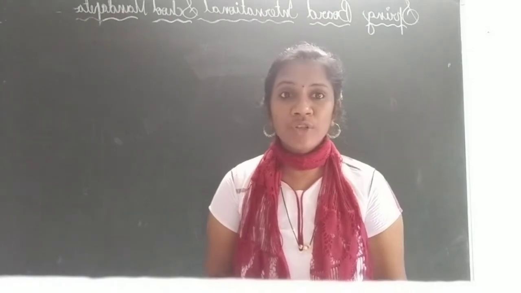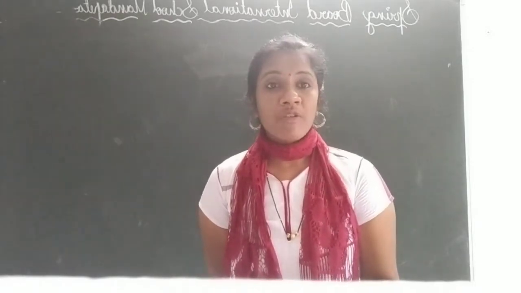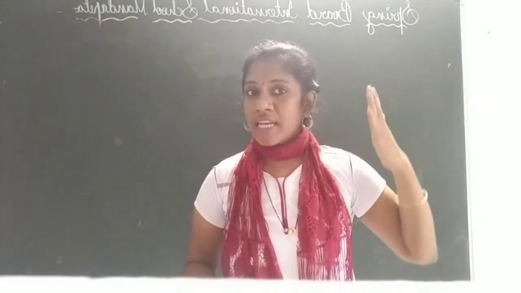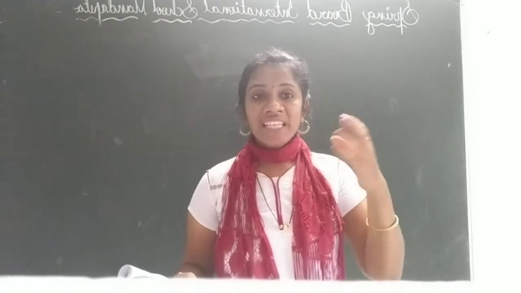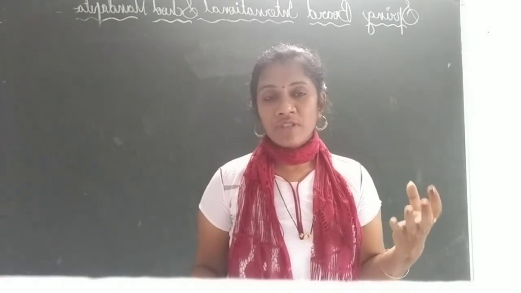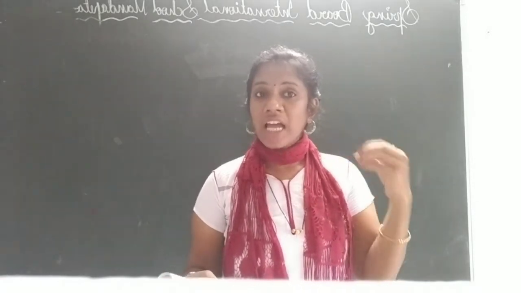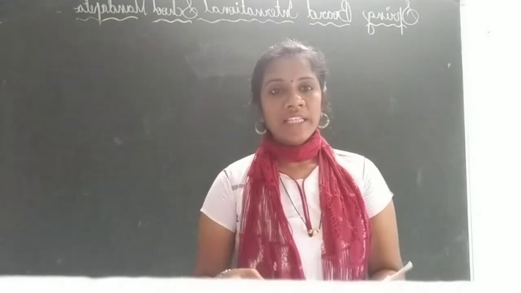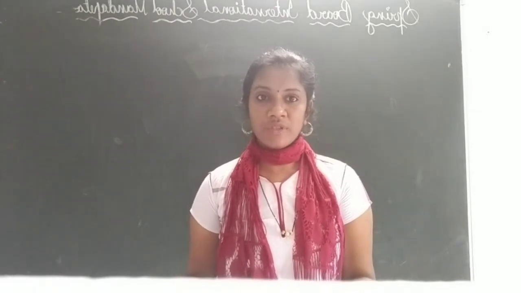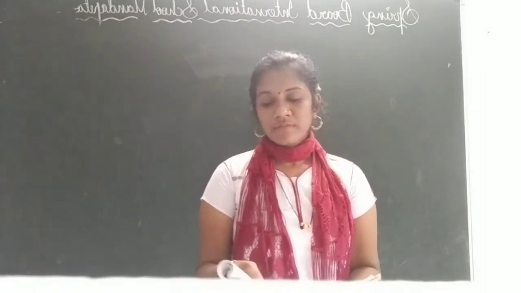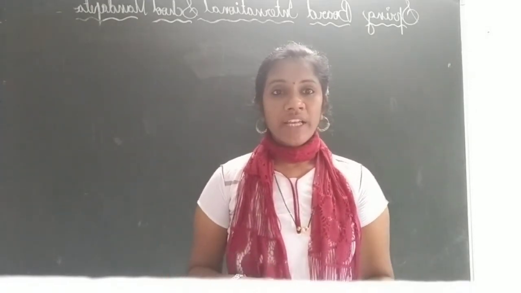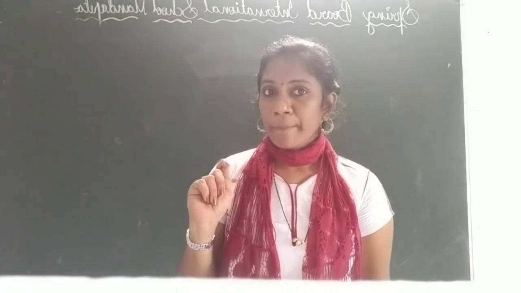Next one, macronutrients. Nutrients required by our body in large amounts. I already said the meaning of macro and micro. Okay, macro means large, micro means small. So in macronutrients, when we take food items, in those food items we will see large amounts of carbohydrates and fats. So we call these macronutrients, nutrients required by our body in large amounts. Next one, micronutrients. Nutrients required by our body in small amounts. That one we call micronutrients.